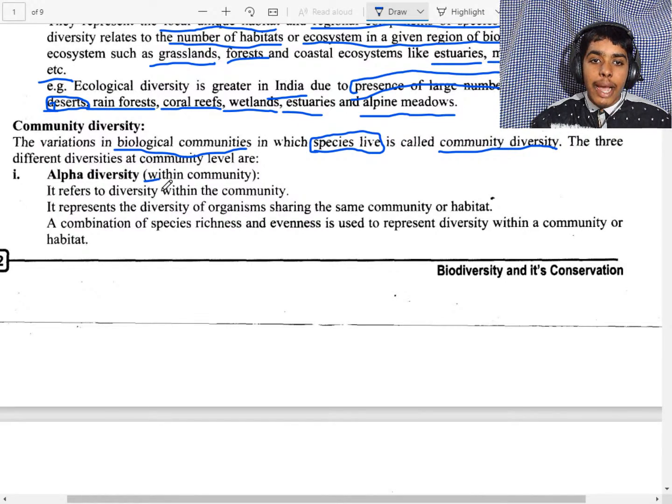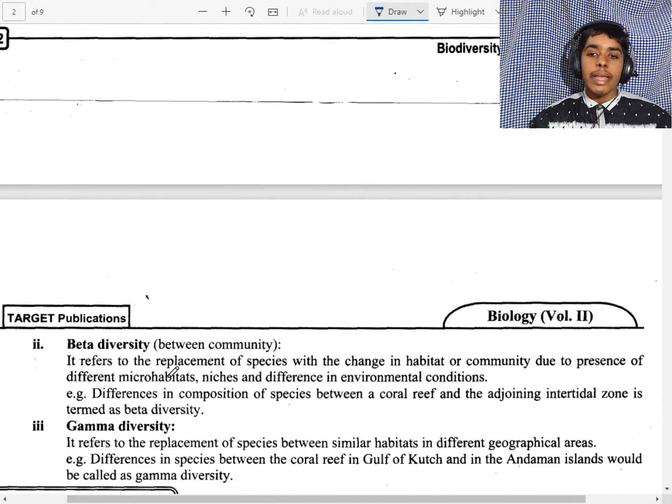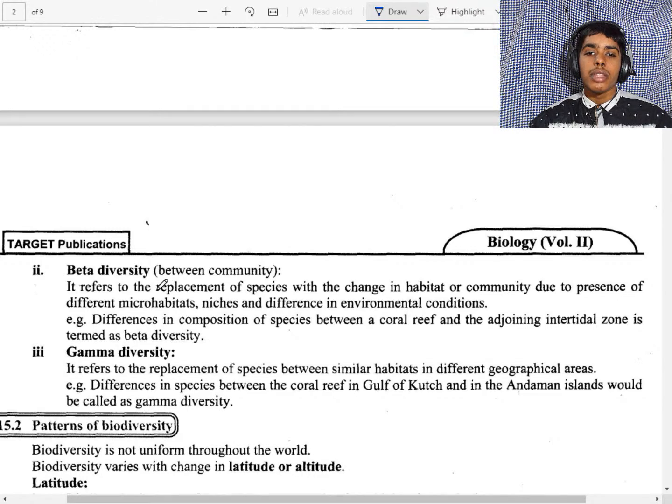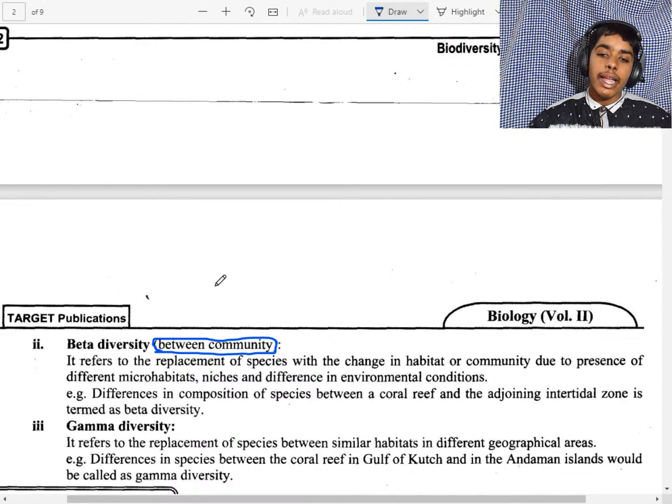Alpha means within community. That means the diversity within the species living area. Beta means between communities. That means in India we have the Indian community, and in America we have the American community. So the difference between India and America is called beta diversity.